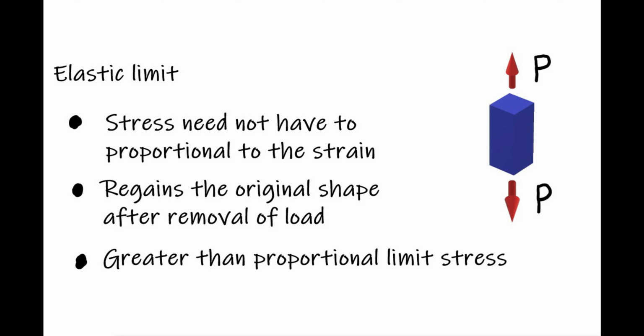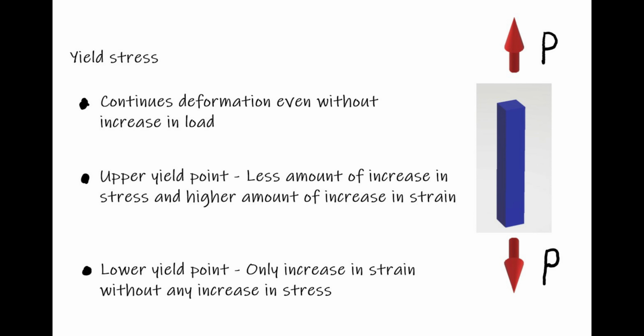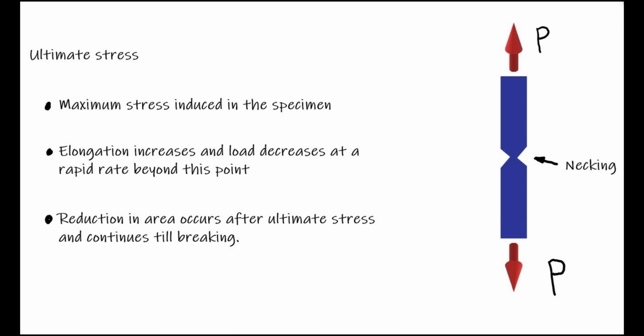So after the elastic limit, yielding happens actually, and that means the material will continuously deform even without increasing load. So there are two yield points, upper and lower points. At the upper point, a small increase of stress can be measured with a large amount of strain. At the lower point, strain will be increasing without any increase of stress at all. After the yield point, a sudden increase of stress and strain can be measured. So here the maximum stress will be induced, so it is called the ultimate stress.